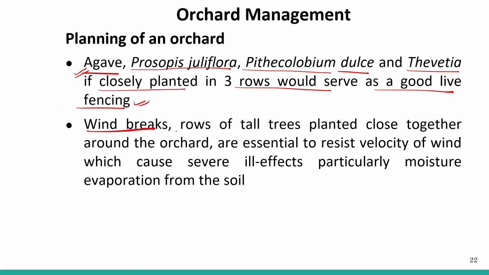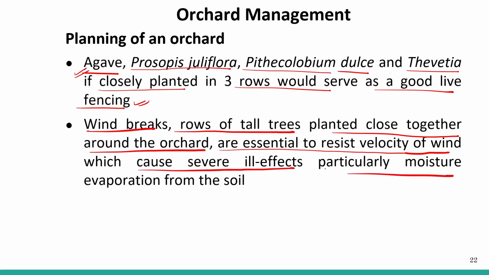Windbreaks. Rows of tall trees planted close together around the orchard are essential to resist the velocity of the wind, which causes severe ill effects, particularly moisture evaporation from the soil. So if a lot of wind comes to our orchard, there will be loss of moisture from the soil.